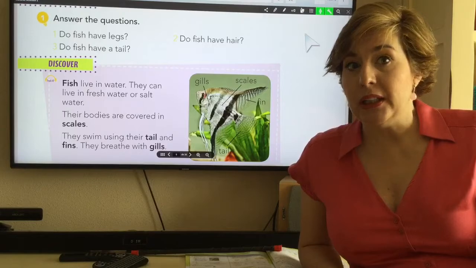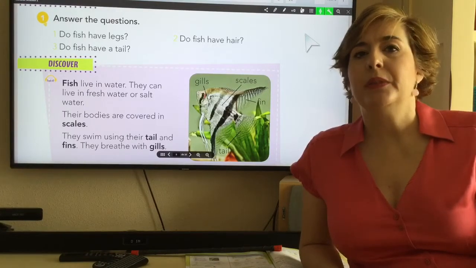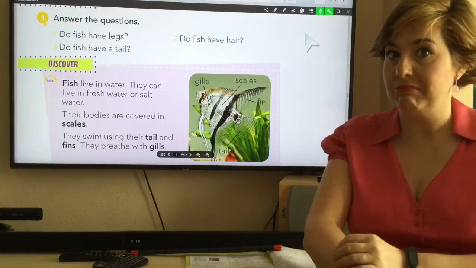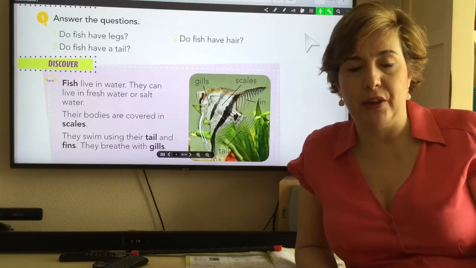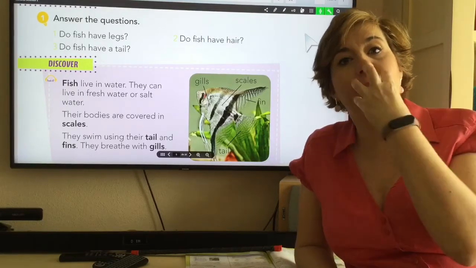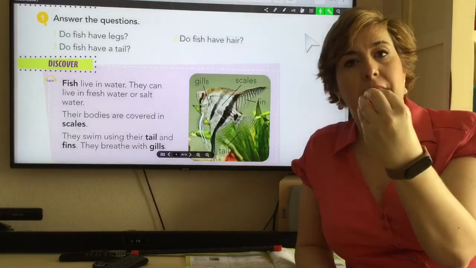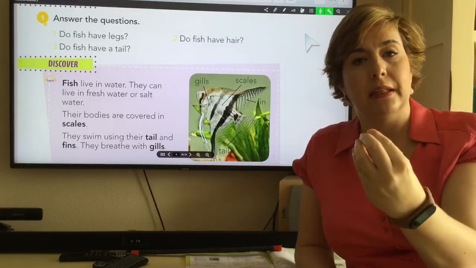What about birds? Characteristics of birds. Birds have the body covered with hair? No, with feathers. They have a beak. Instead of a mouth, they have a beak.